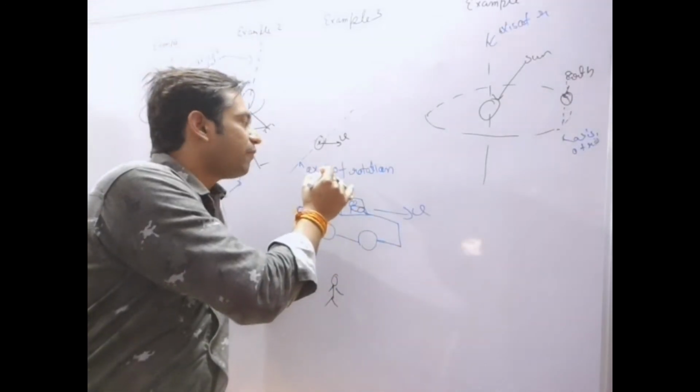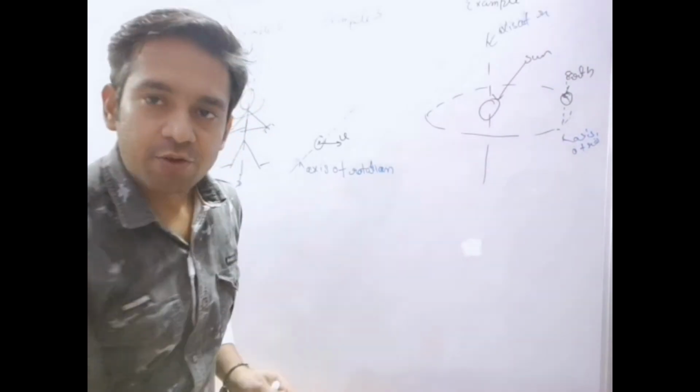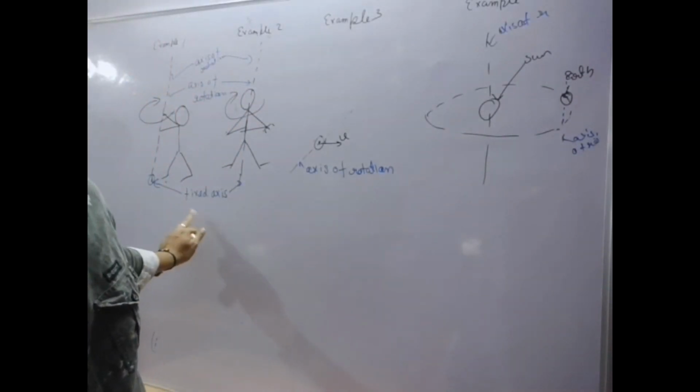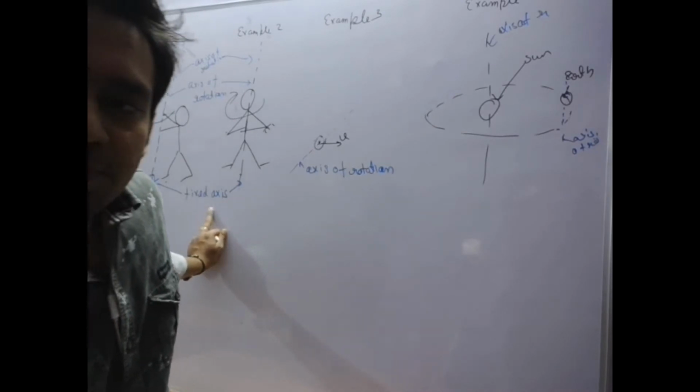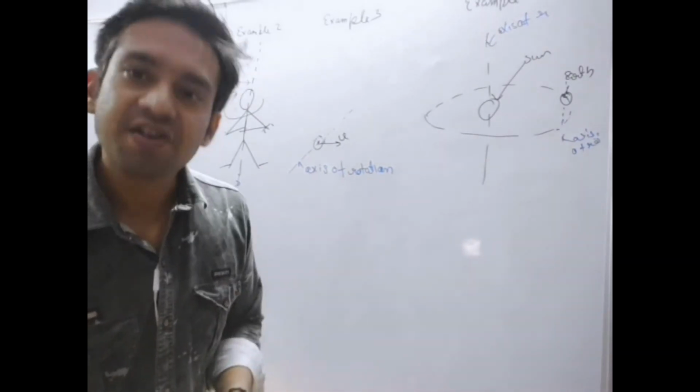So this axis of rotation passes through the center of mass. So what if we try to relate from the previous example, where we said that rotation is taking place around a fixed axis, then rotation takes place around the axis in translation.